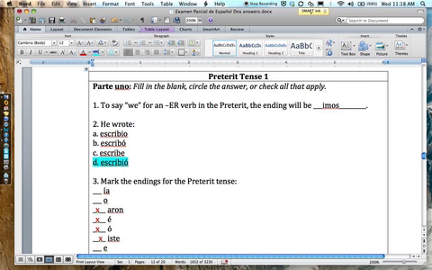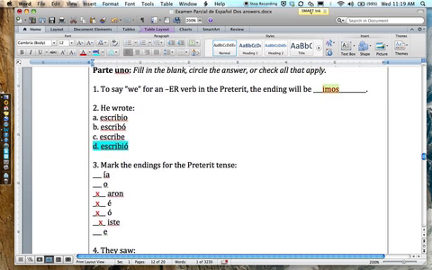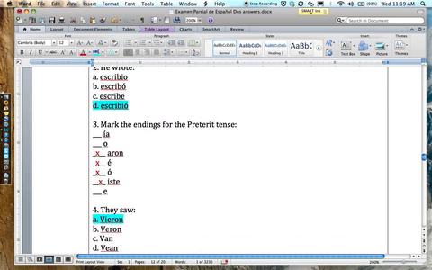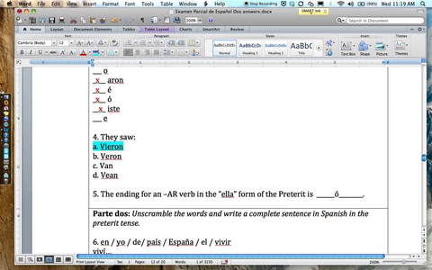In the preterite tense, there are only two endings for we, amos and imos. The only two options. In the present tense, there is emos and amos and imos. But in the preterite, it's just amos and imos. He wrote, most people got this one right, escribió. And the endings for the preterite, most people got those right, so that's good. They saw, people were kind of all over the map on this one, but the correct answer is vieron, because ver is an irregular verb.